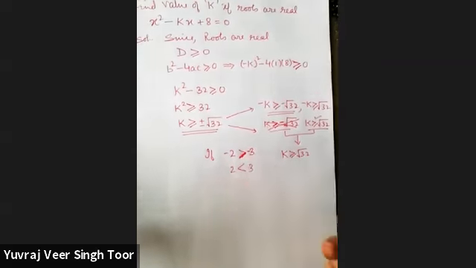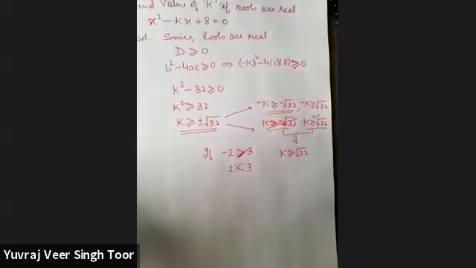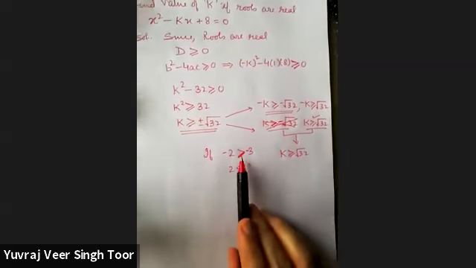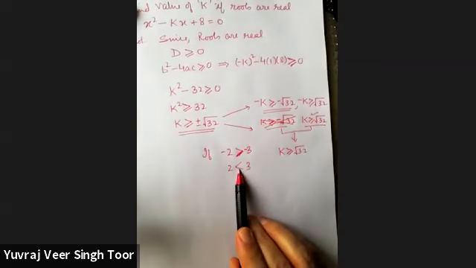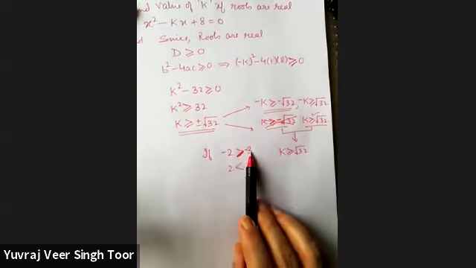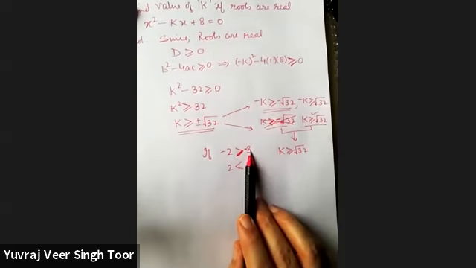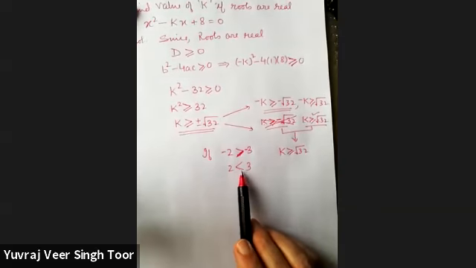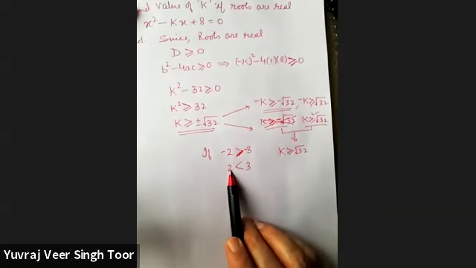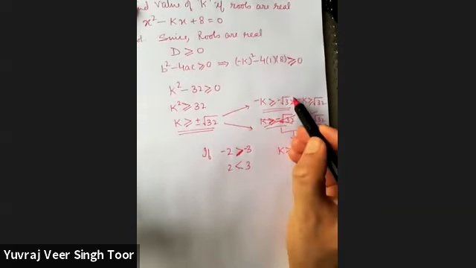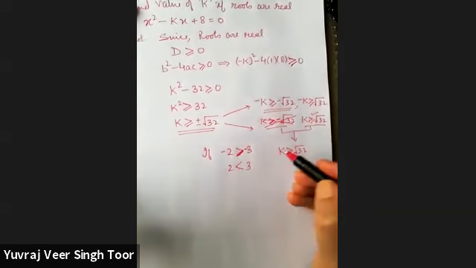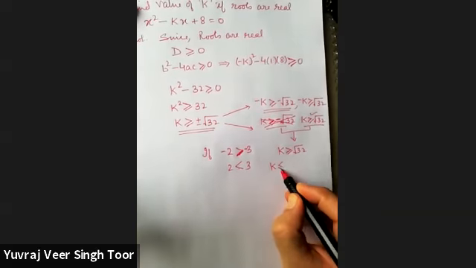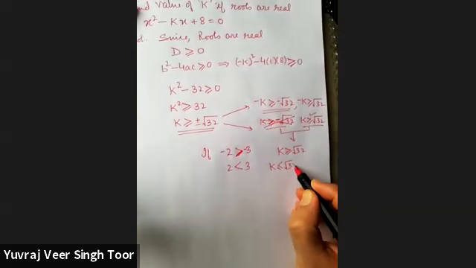Whenever you divide the inequality on both sides by a negative number, the inequality sign reverses. Minus 2 is greater than minus 3, that is correct. But when you cancel out their negatives, the inequality changes, because we know that 3 is greater than 2. So looking into this result, we have to say k is less than root 32.